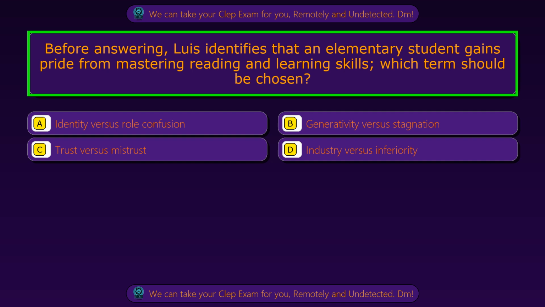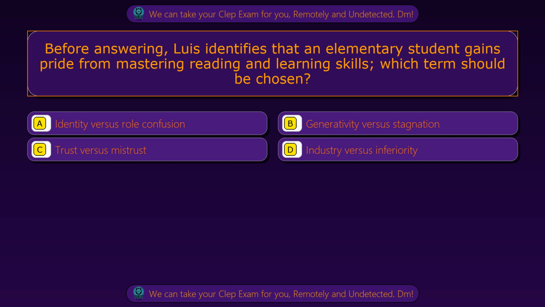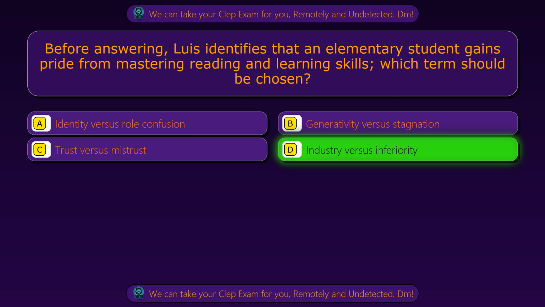Question 19. Before answering, Luis identifies that an elementary student gains pride from mastering reading and learning skills. Which term should be chosen? Option A, identity versus role confusion. Option B, generativity versus stagnation. Option C, trust versus mistrust. Option D, industry versus inferiority. The correct answer is option D, industry versus inferiority.